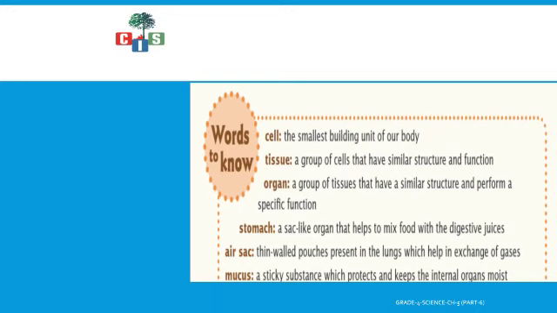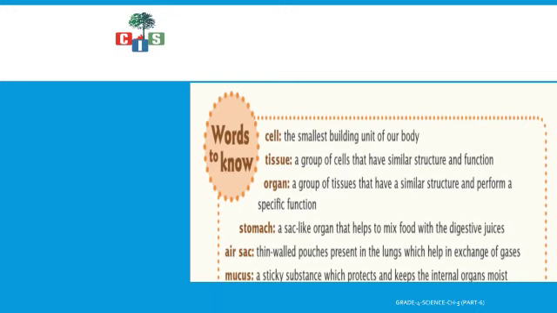Then all the cells come together and form tissue. So our next word is tissue. The definition goes as a group of cells of similar structure and function. When they join together, what is formed? Tissue is formed. Then organ. What will happen when all the tissues having the same structure and performing the same function come together? What is going to form? Organ is going to form.